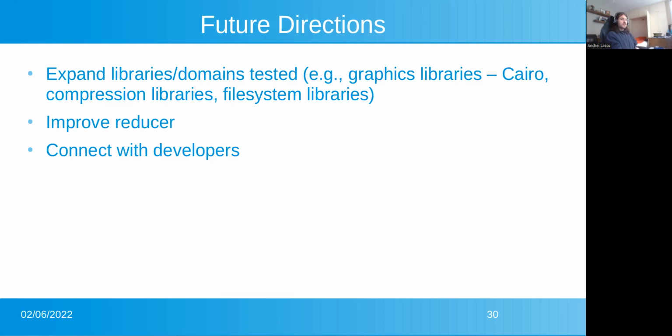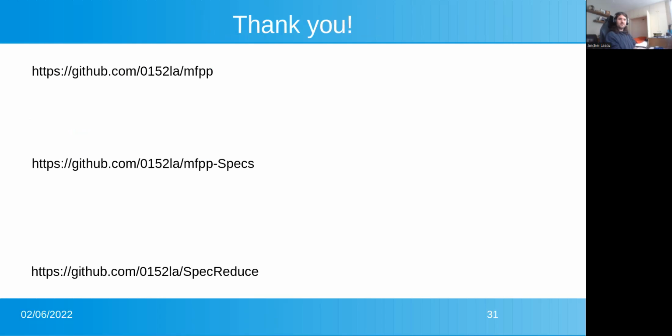There are improvements to be done at the reducer level. During the evaluation of the reducer, we identified further opportunities for automating what can be removed. And of course, we could probably even go further in some aspects. And finally, connect to the developers to show them this is our tool that could potentially help you. The idea is that you have an initial work that you need to do to provide user ingredients, but then you essentially have an unlimited amount of tests that come from this initial work, and hopefully it will be useful to finding bugs in the future.